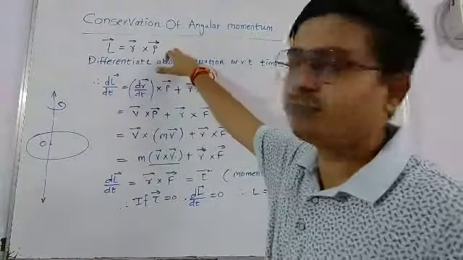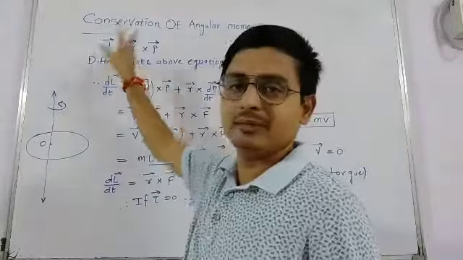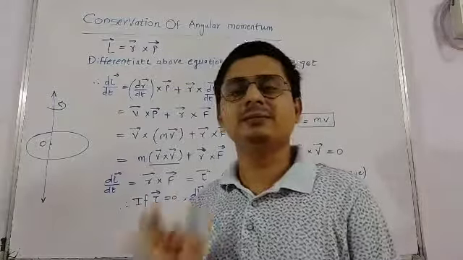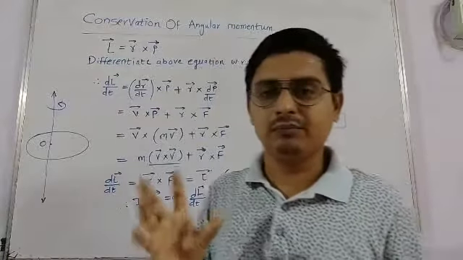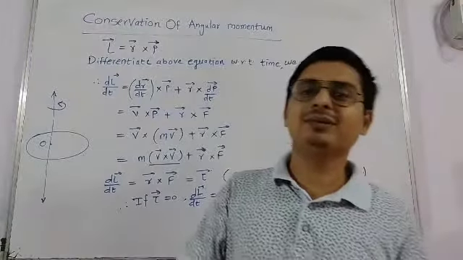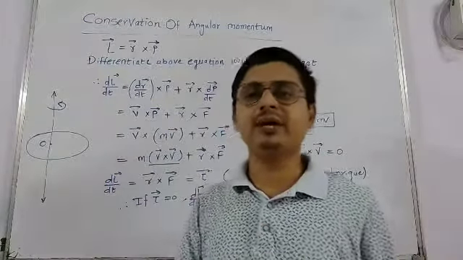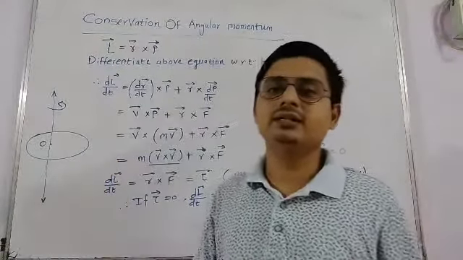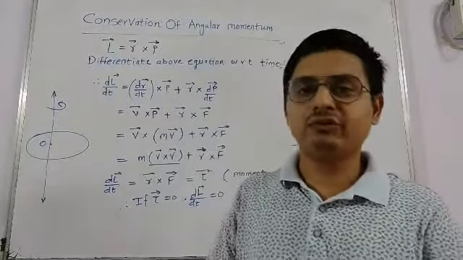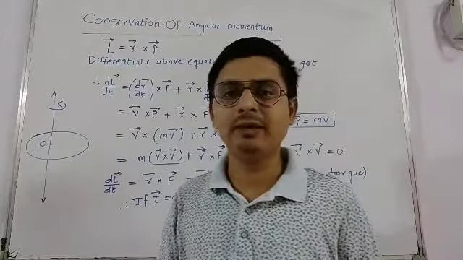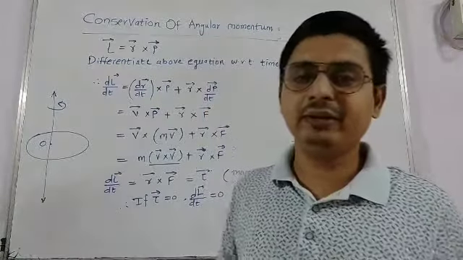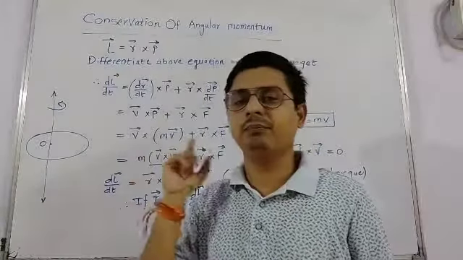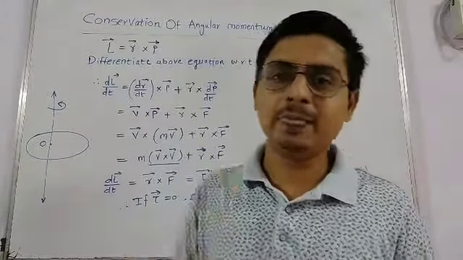Now to prove this, we see the relation between the linear momentum and angular momentum, which is given by this vector product: the angular momentum is the vector product of r bar into p bar, where r bar is the position vector of a body from the axis of rotation, that is the perpendicular distance of a particle from the axis of rotation, and p is the linear momentum. So if we wish to find the angular momentum of a small particle in a whole body, r bar will be the radius vector or the perpendicular distance from the axis of rotation, and p will be the linear momentum of that particle.